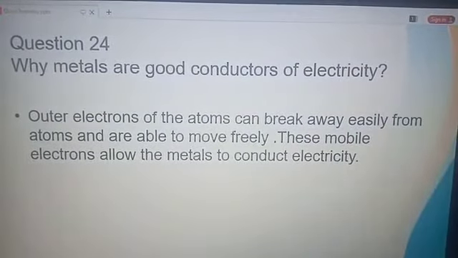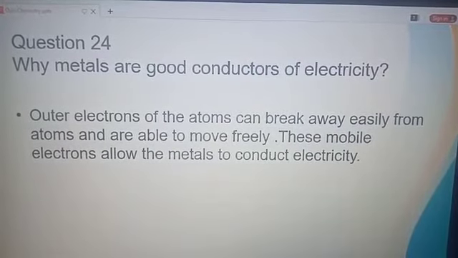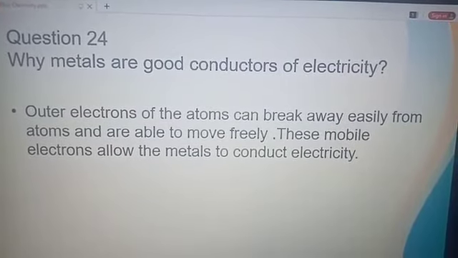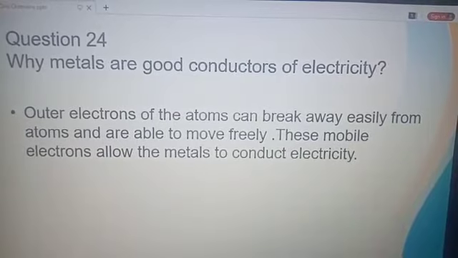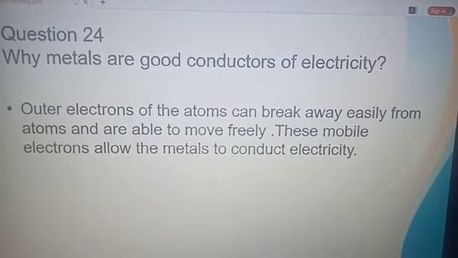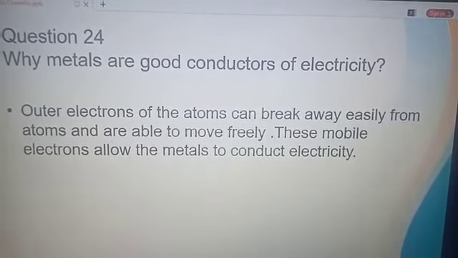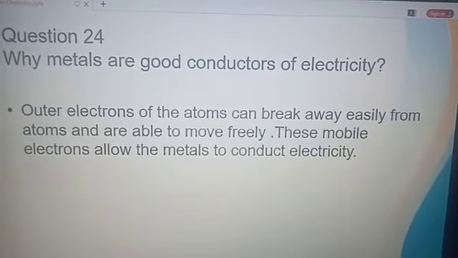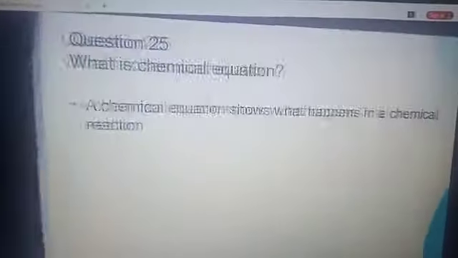Question 24. Why are metals good conductors of electricity? Outer electrons of the atoms can break away easily from the atoms and are able to move freely. These mobile electrons allow the metal to conduct electricity.